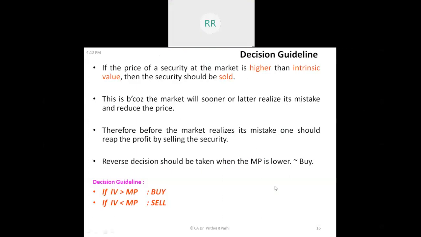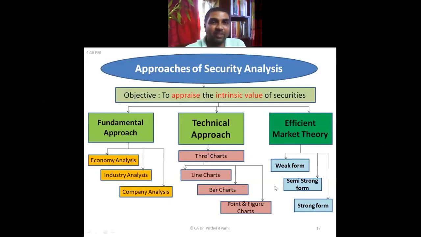Right. Now, you see, there are three approaches, or three techniques, used to compute the value of equity shares or to analyze the securities. The objective of all this analysis is to arrive at the intrinsic value. We'll be using various models, but by using them, we should be able to arrive at the intrinsic value of the securities. So, can you read it out and tell me what these three approaches are?